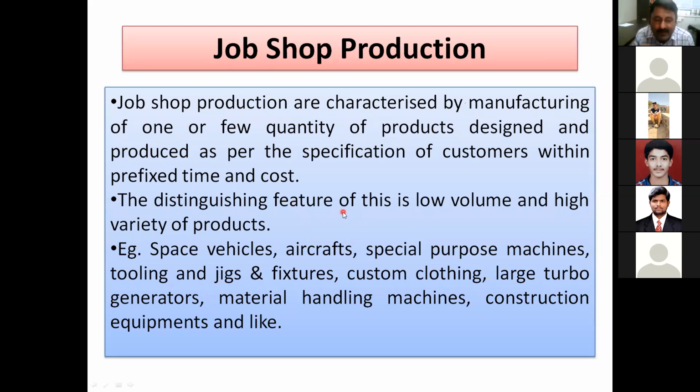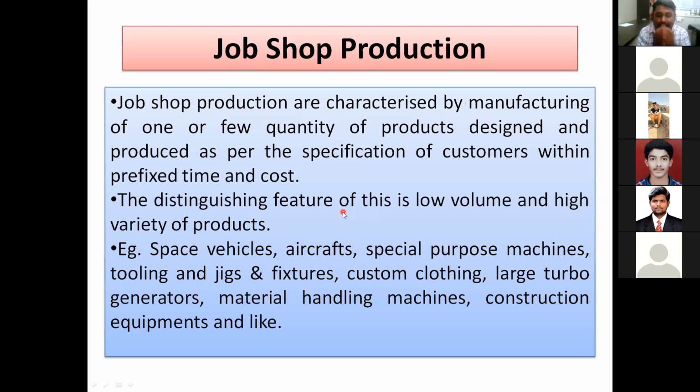So we have already discussed the distinguishing feature, or main characteristic, is low volume. So one is no volume, only one product is produced in 1 year. So very, very low volume. Or if 5-6 products are manufactured, then again you can call it low volume, but high variety of products. This job shop production can have, just as an example, type 1 product, type 2 product, type 3 product, type 4 product.